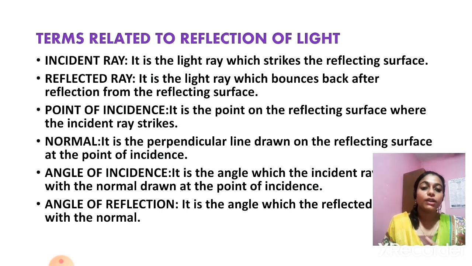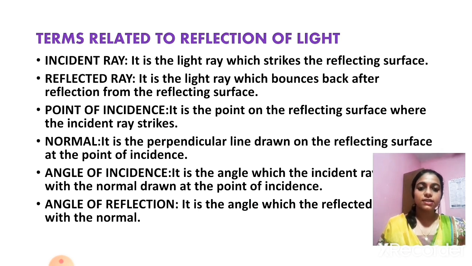That is the point at which the incident rays strike the reflecting surface. Next one is the normal. It is the perpendicular line drawn on the reflecting surface at the point of incidence. When we take a surface and draw a perpendicular line from the point of incidence, it will be perpendicular to the surface. That particular line is known as the normal.